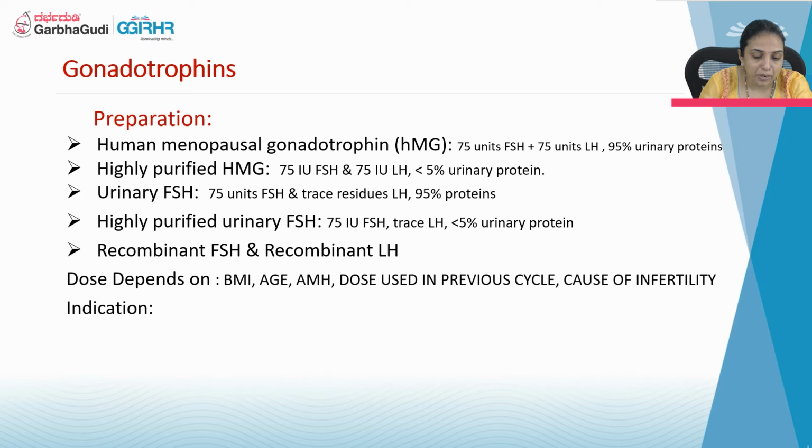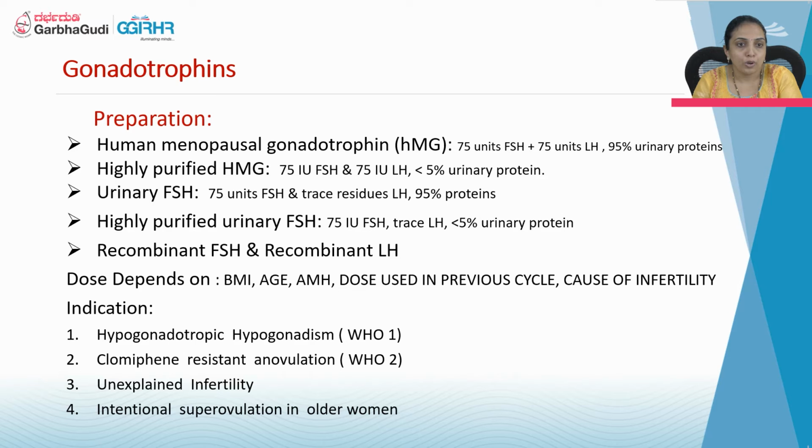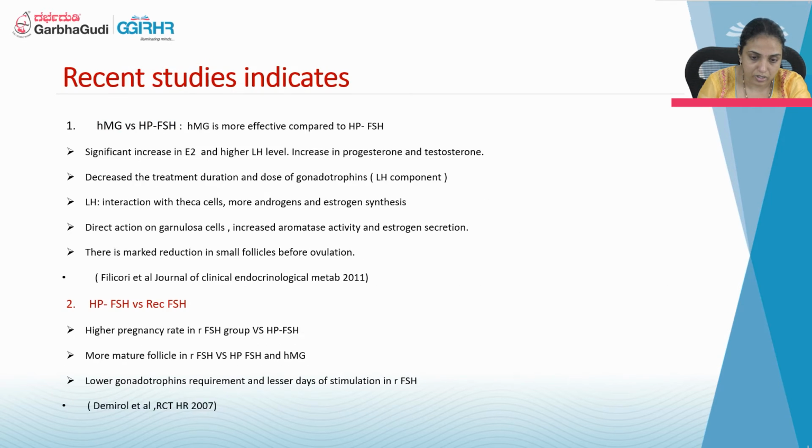Also in a young patient, we give a low dose of injection. And in a low BMI patient, we give a low dose of injection. The dose also depends upon the cause of infertility. It is indicated in hypogonadotropic hypogonadism WHO category 1, in clomiphene-resistant anovulation, in unexplained infertility, and also in older women where you want more eggs, or if they are not responding to the medications, then we use these gonadotropins.